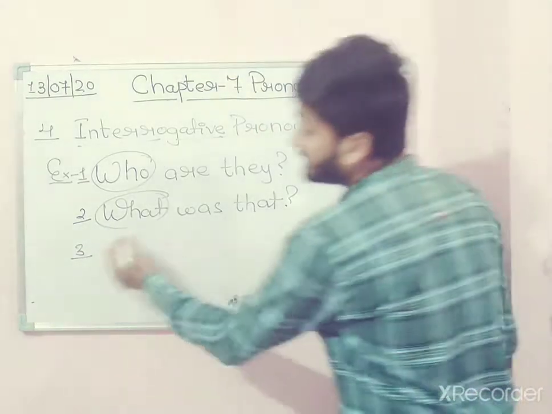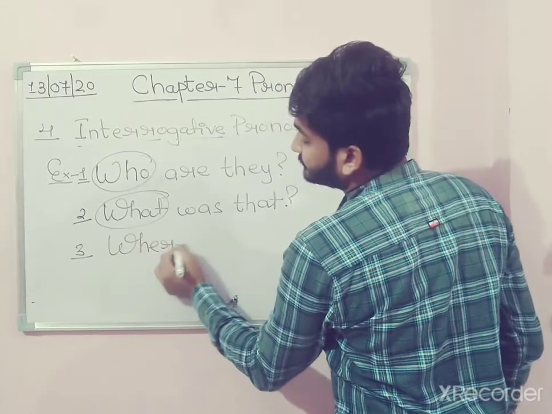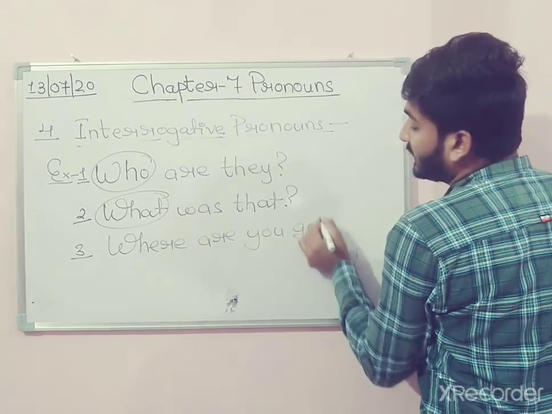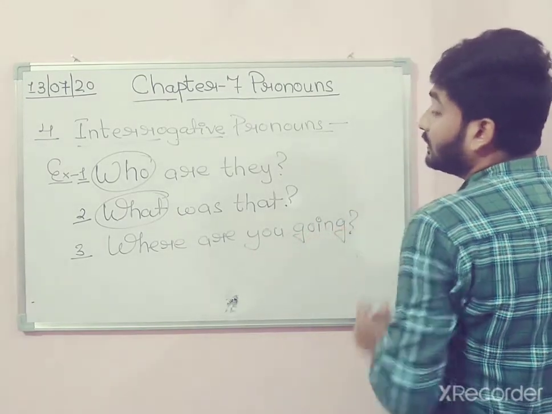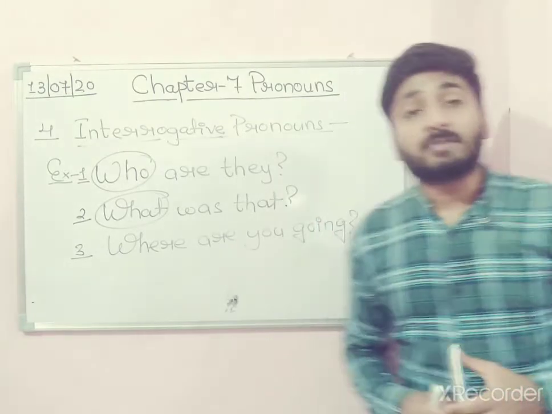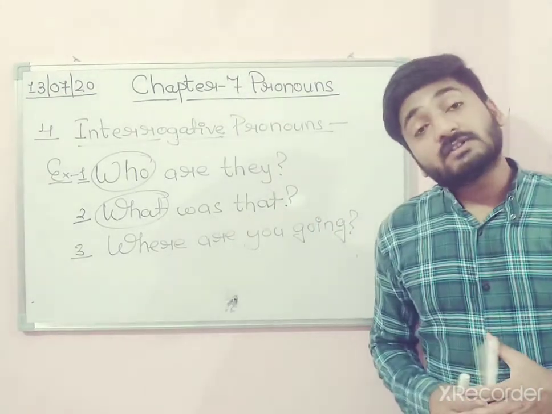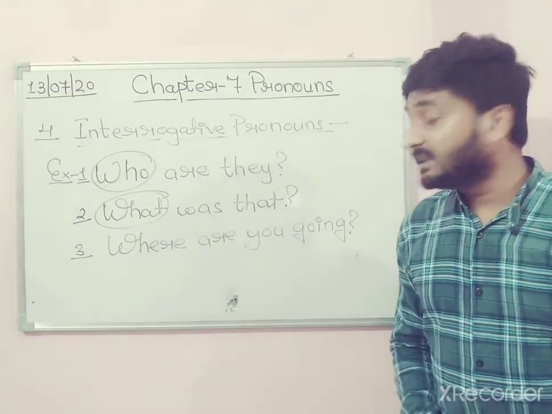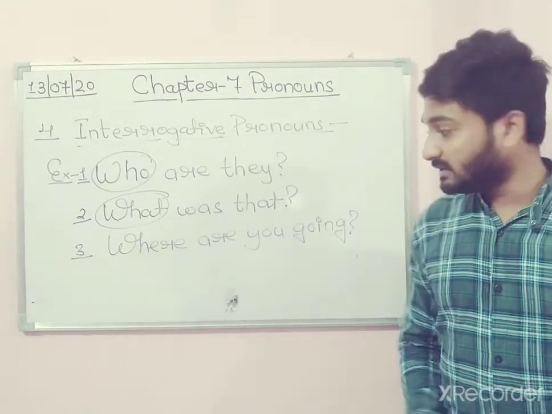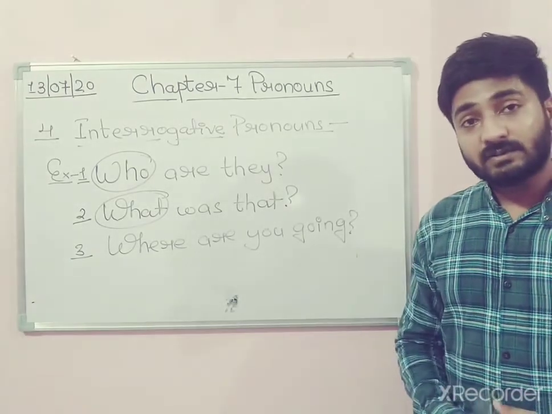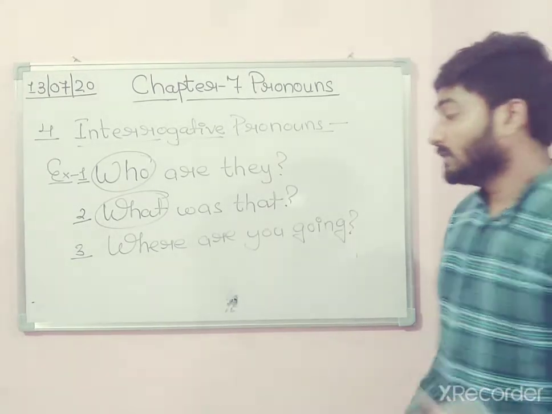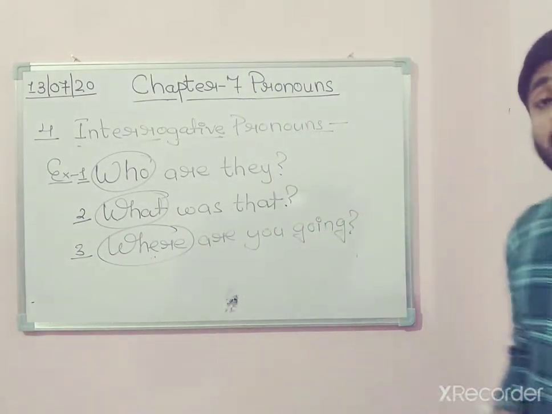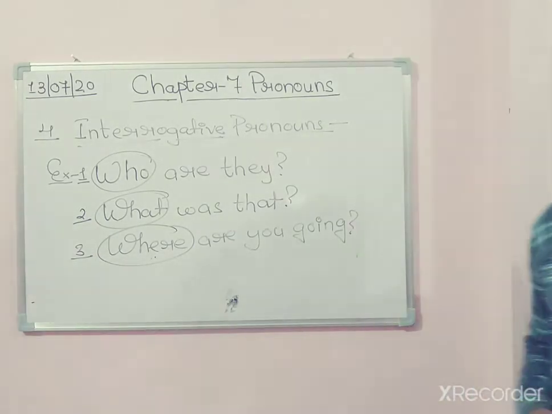Now see one more example. Where are you going? Now here we are talking about a place, and place is also a noun. What is a noun? Noun is the name of a person, place or thing. So here we are talking about a place. Where are you going? He must be going somewhere. So that place is a noun, and for that this where is an interrogative pronoun.